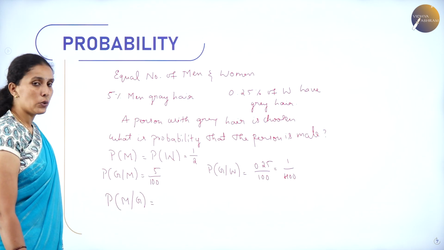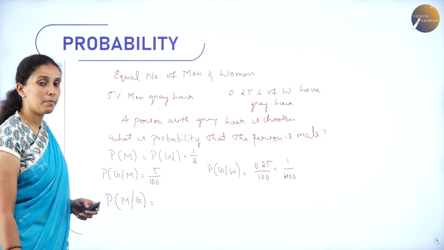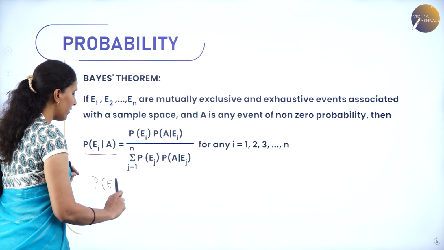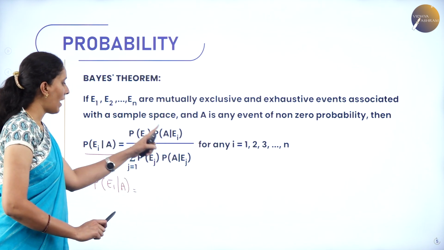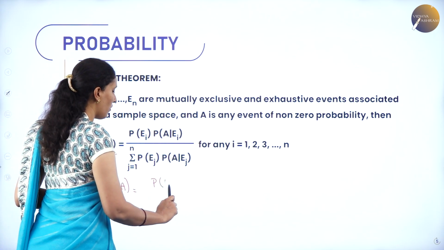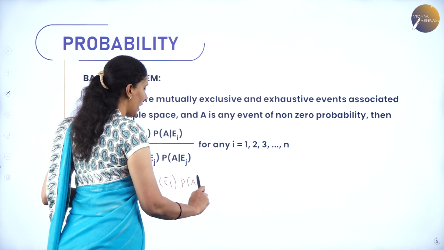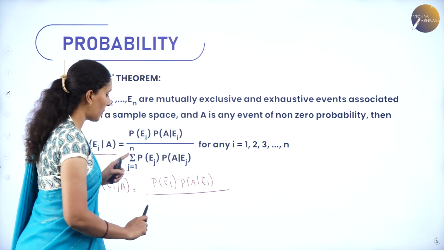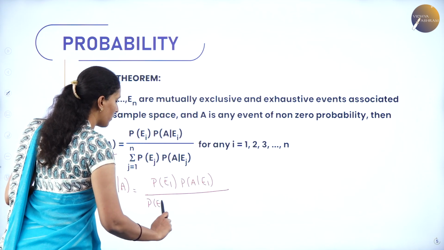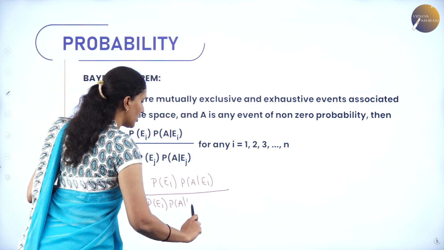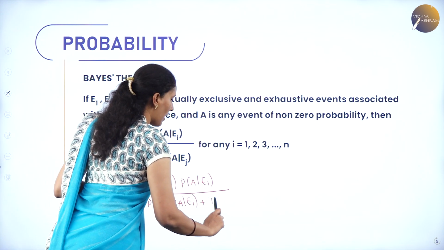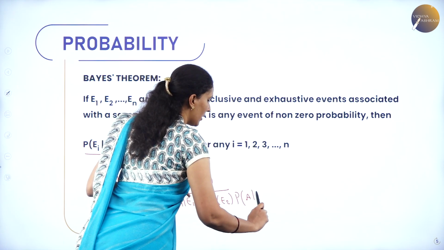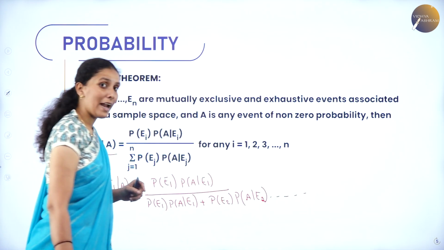So here is where Bayes theorem helps us. Suppose I want to find the probability of an event E1 given A, then the value will be probability of E1 times probability of A given E1, divided by the total sum, that is probability of E1 times probability of A given E1 plus probability of E2 times probability of A given E2, and it goes on until n terms.